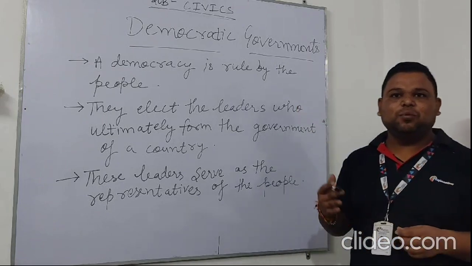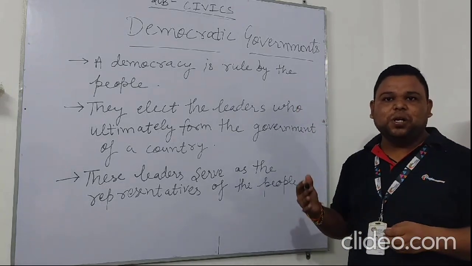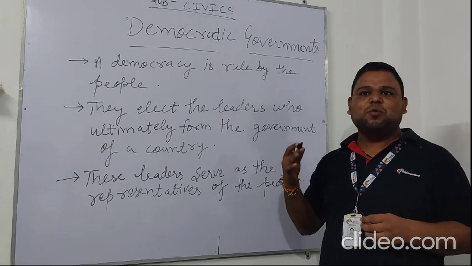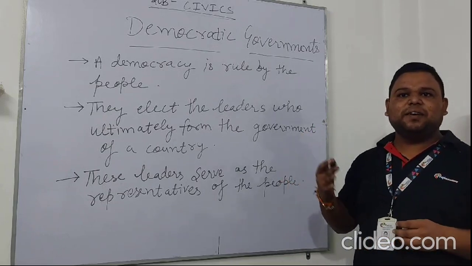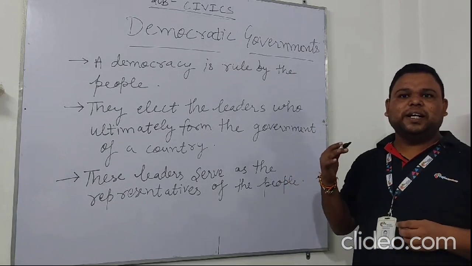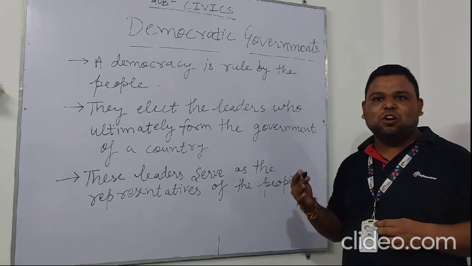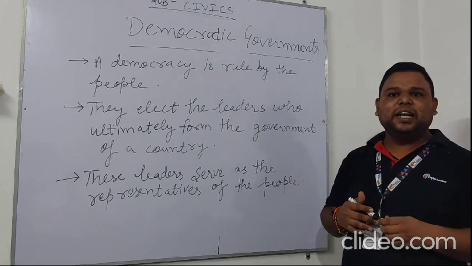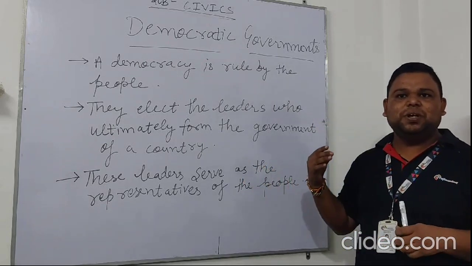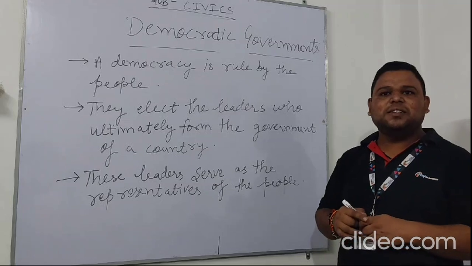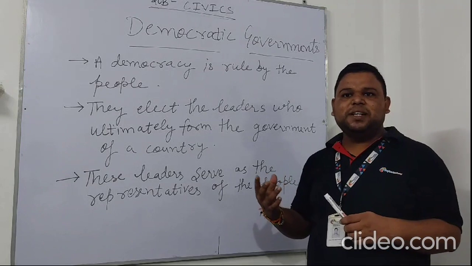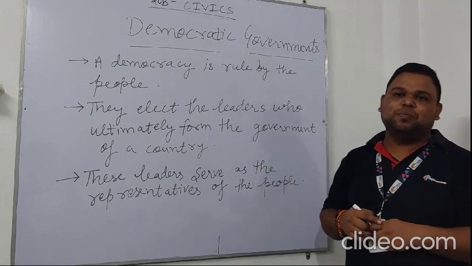Therefore, we can say that democracies are based on the idea of the people ruling themselves by participating in the government. Most democratic governments these days are referred to as representative democracies, and the people do not directly participate in the government. Instead, they elect leaders to the government to take decisions on their behalf, and the leaders serve as representatives of the people, representing their rights and demands.